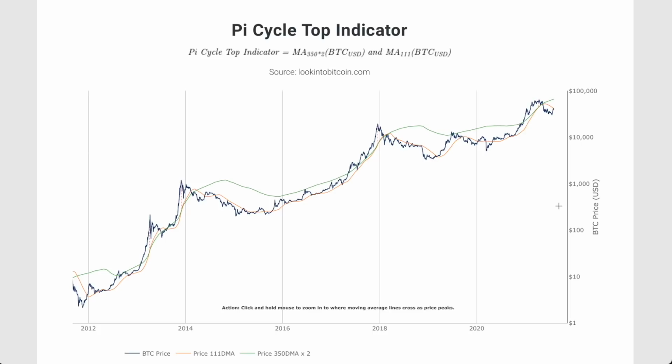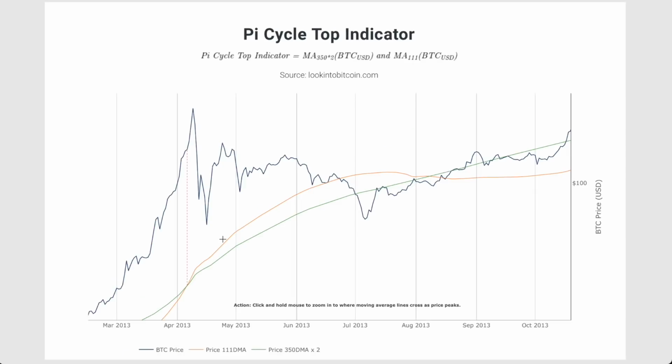So what should we be paying attention to now? Because we have this rejection from the 111-day moving average, we need to now pay attention to what could happen next. And there are many similarities between the mid-cycle correction of 2013 and the mid-cycle correction of 2021. So let's have a look at a scenario that I'm watching for through the lens of the Pi Cycle Top.